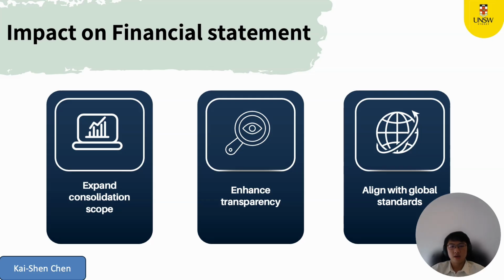Overall, AASB 10's principle-based approach modernized control, prioritized economic reality, and aligned Australia with global practices.